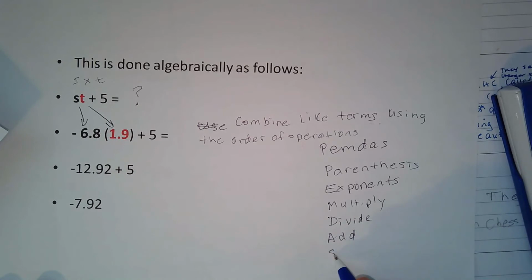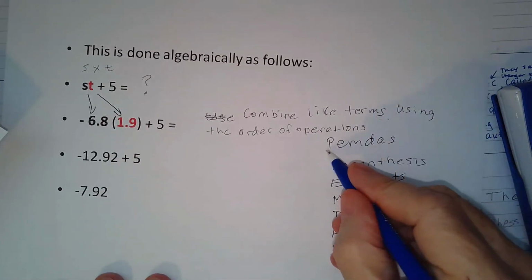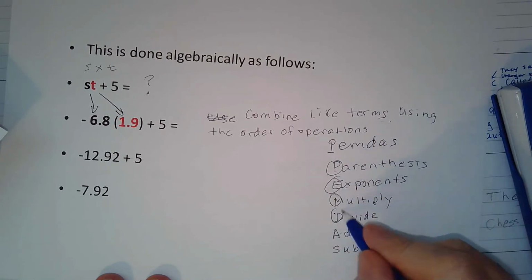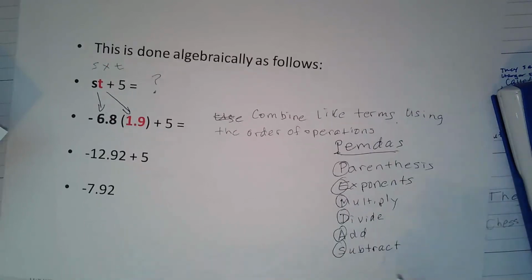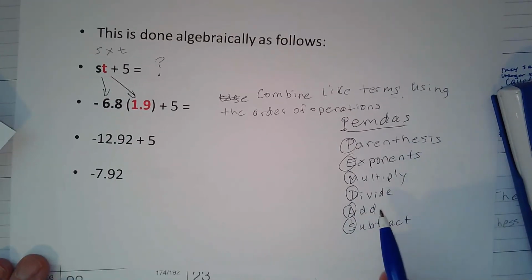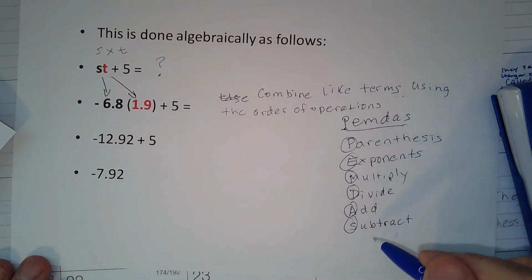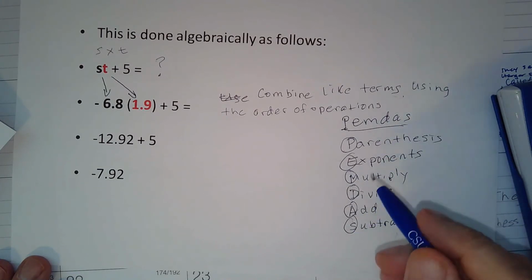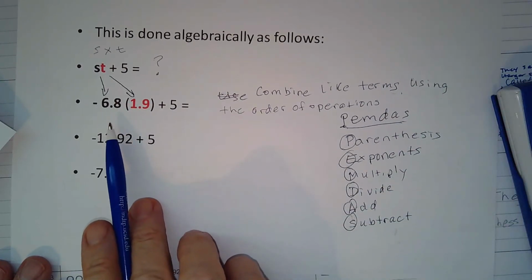And the S means subtract. So this is PEMDAS, P-E-M-D-A-S. You can use this little rubric to remember, or a mnemonic rather. This is called a mnemonic, where you're taking the first letters to create some funny word that you can remember. You use that mnemonic to remember what order you're going to start with.